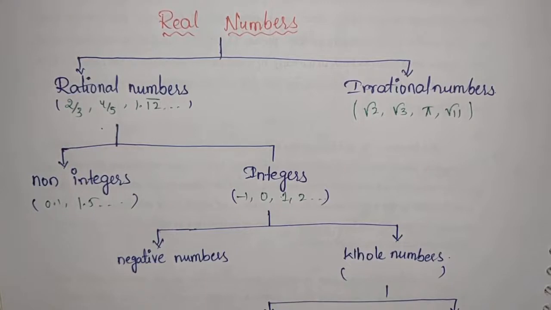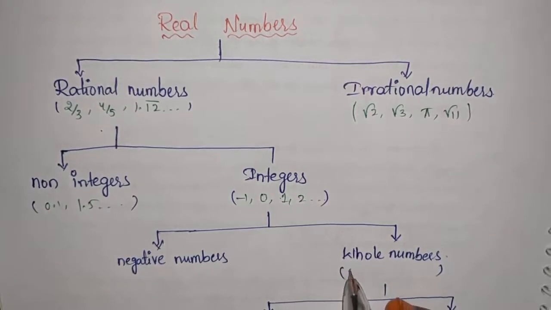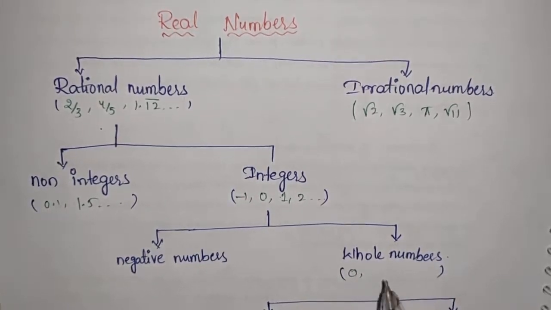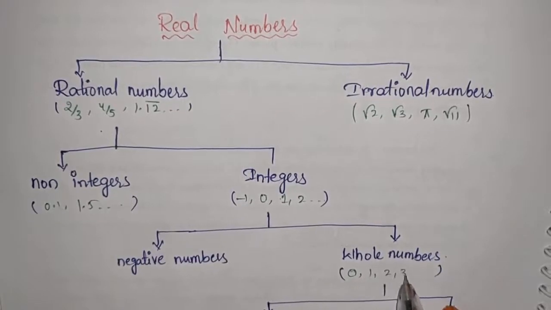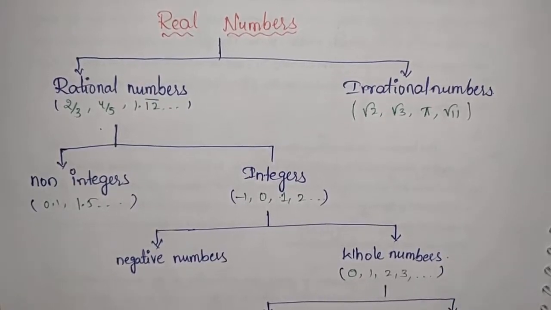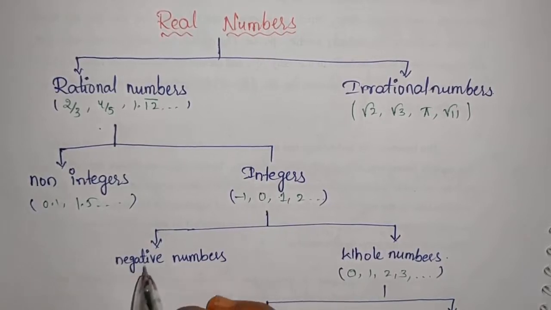In the integers again we have two types, negative numbers and whole numbers. The whole numbers are from 0 to infinity, that is 0, 1, 2, 3, and so on. Those are known as the whole numbers. And what are the negative numbers?